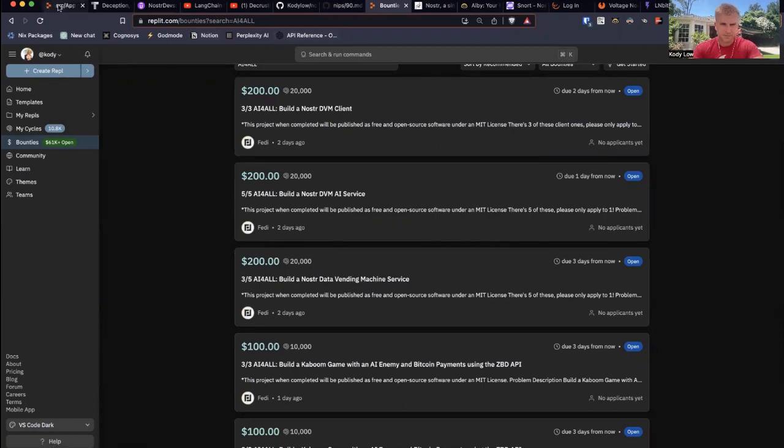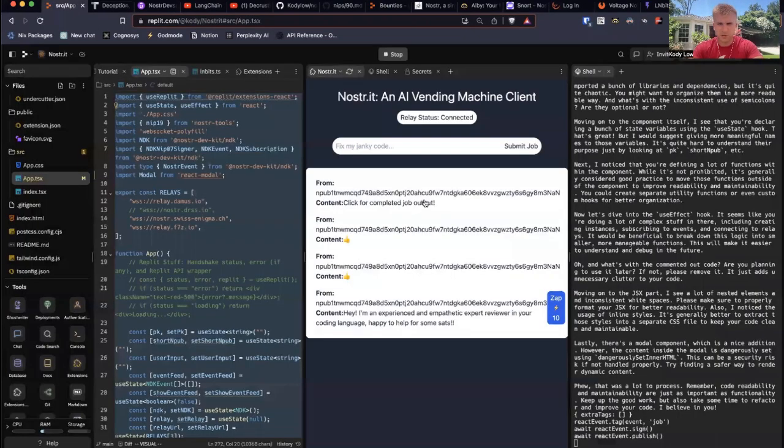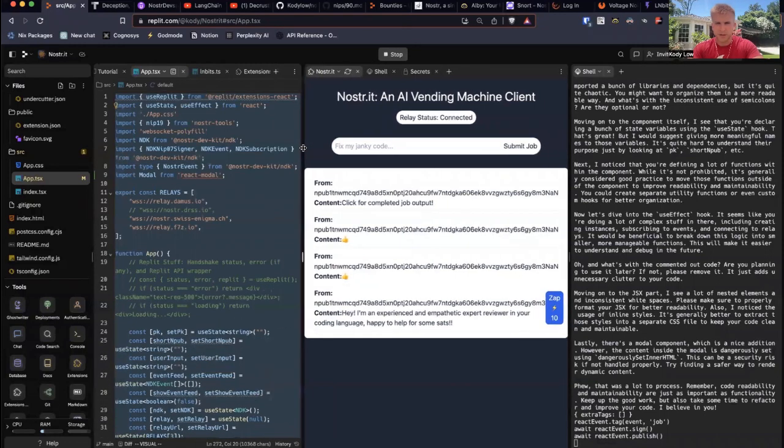Cool. So there's the client and the service, and the service is just an implementation on the back end of an interesting AI service. The one that I had there is a code reviewer, right? So here, let's walk through both the front end and the back end and talk a little bit about Nostr as we do it.